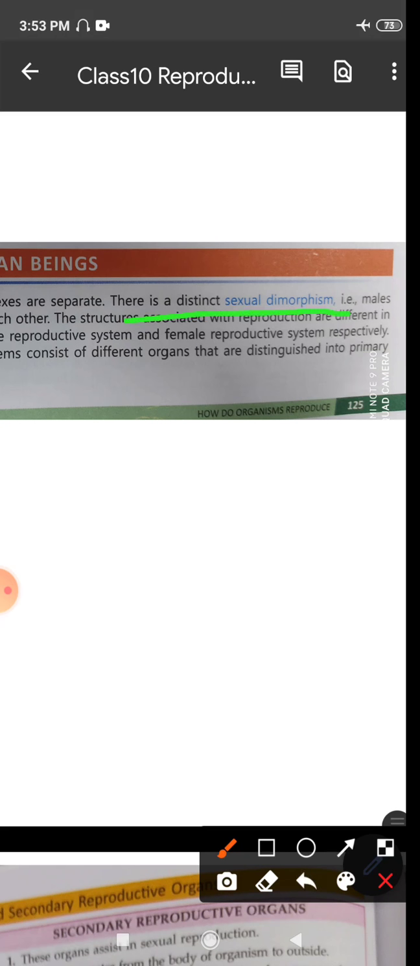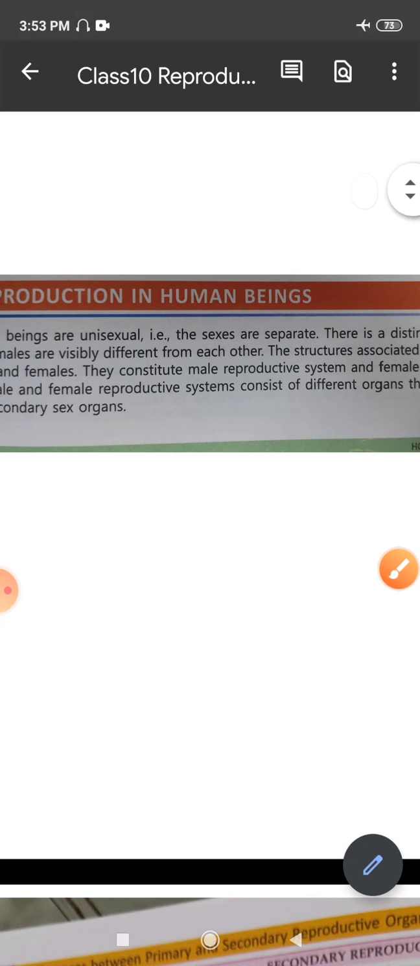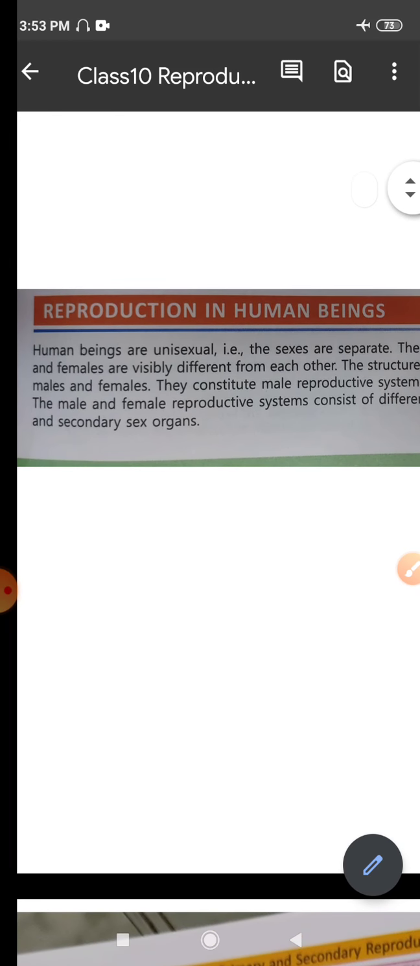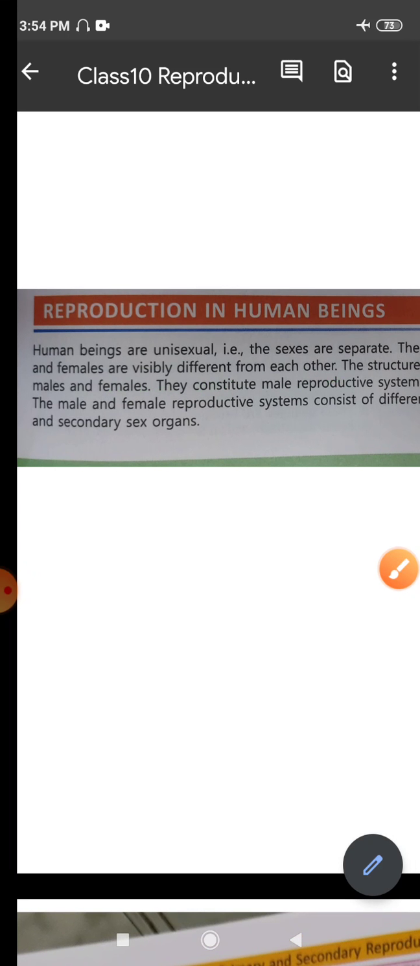dimorphism is seen, right? Sexual dimorphism here means distinct, as I told you just now, that the males can well be differentiated from the females because of the presence of visibly different characteristic features from each other. So they are visibly different from each other, right? How do you know that they are visibly different? When you look at a male and when you look at a female, you can observe certain features which help you identify a male from a female, right?